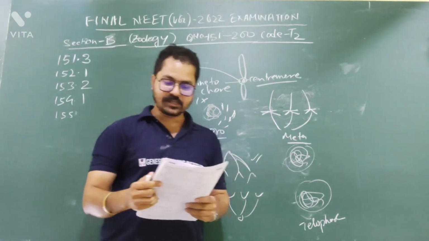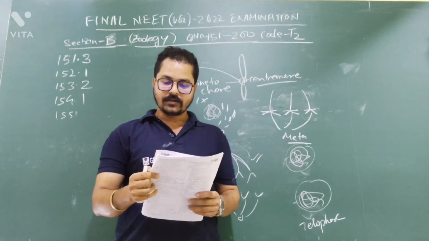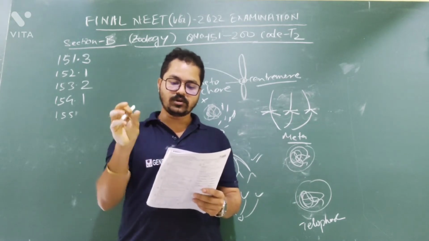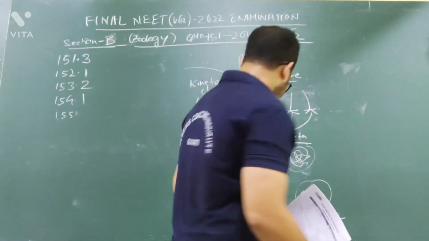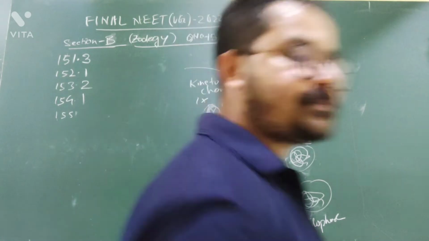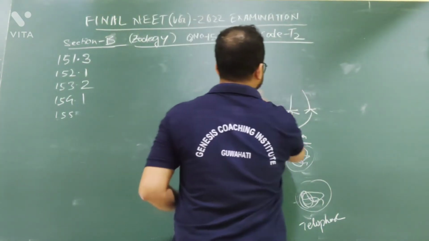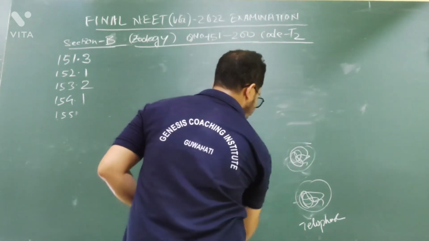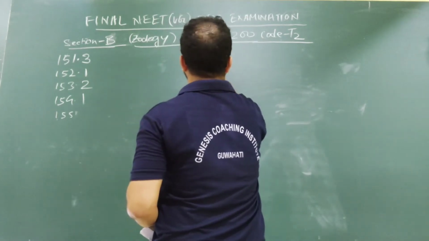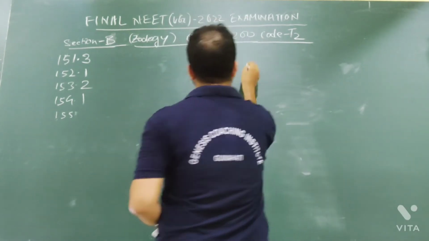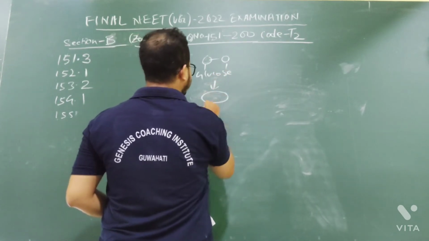Now question number 155. A dehydration reaction links two glucose molecules to produce maltose. If the formula for glucose is this much, then what is the formula of maltose? Wait a second. We know that maltose is a disaccharide and these two are the glucose. Two units of glucose will combine to form maltose. Suppose this is the maltose.